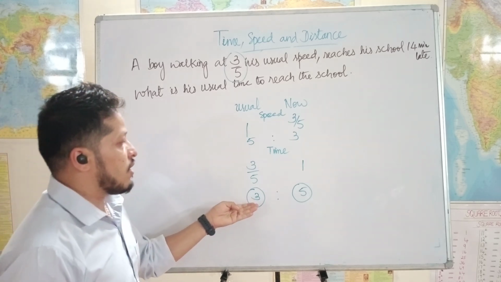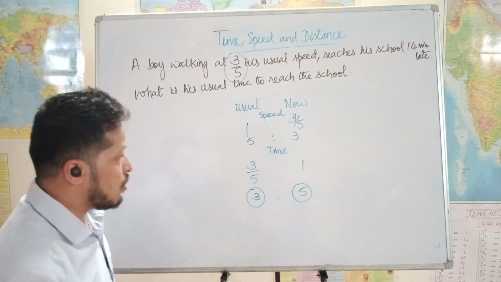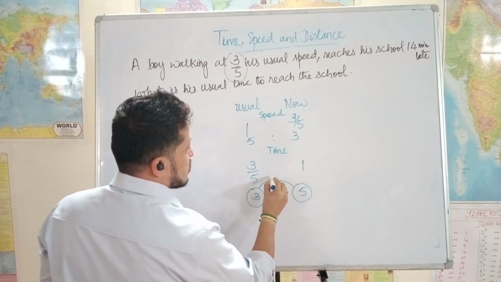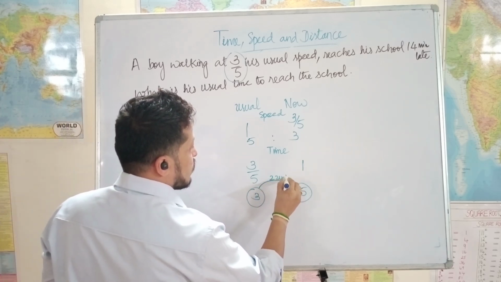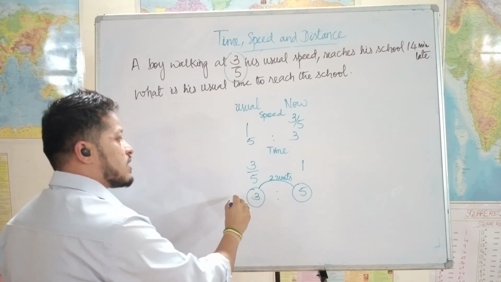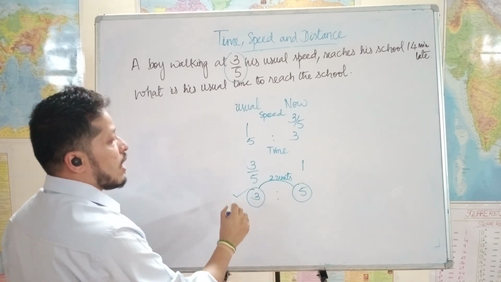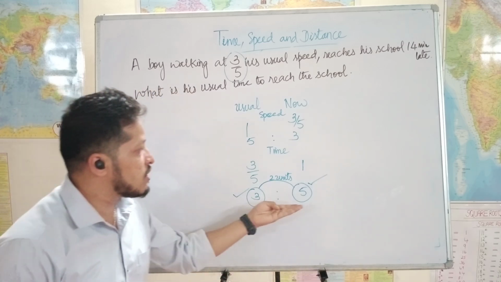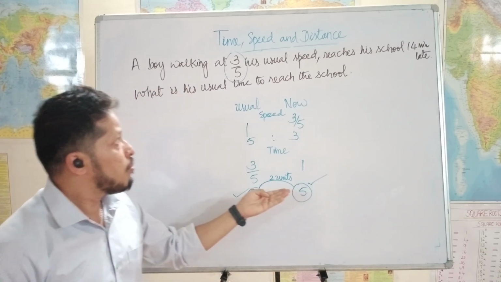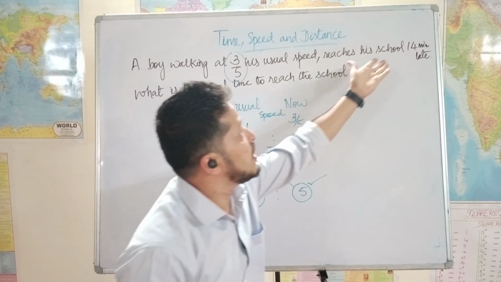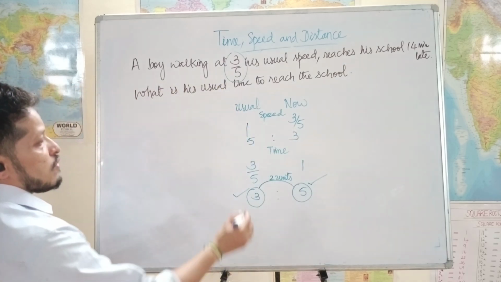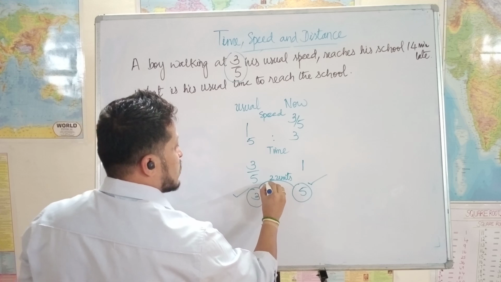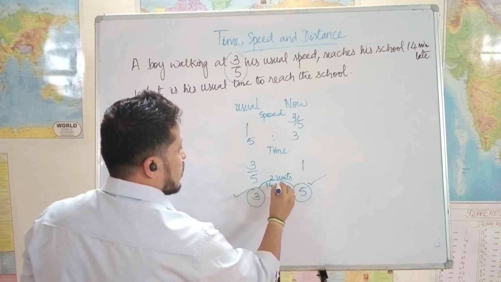So this can be anything, multiple of 3, it can be anything. But the unit difference, let's see, there is a 2 units difference between the time which he was taking usually and the time which he is taking now. Okay, there is 2 units difference between 3 and 5. But the question says he was 14 minutes late. Because of this 2 units of time, he was 14 minutes late. That means 2 units is equal to 14 minutes.